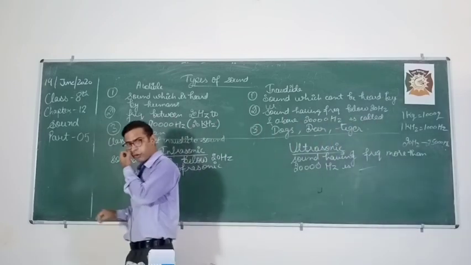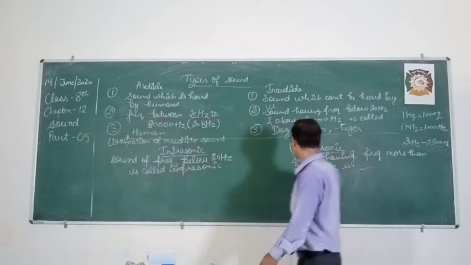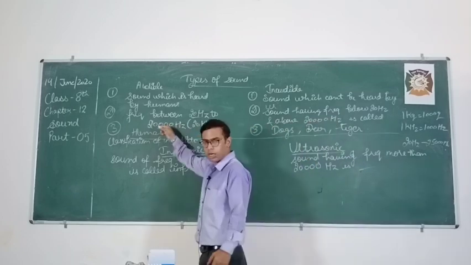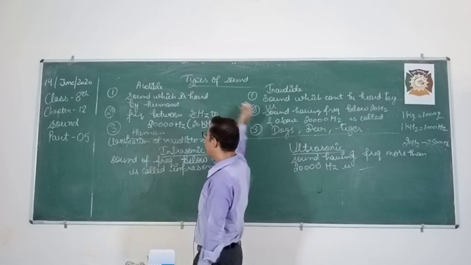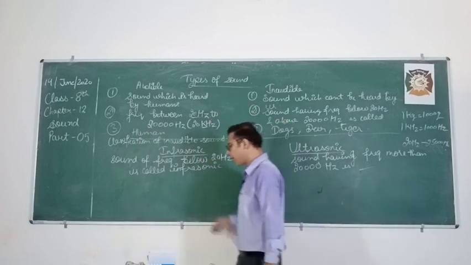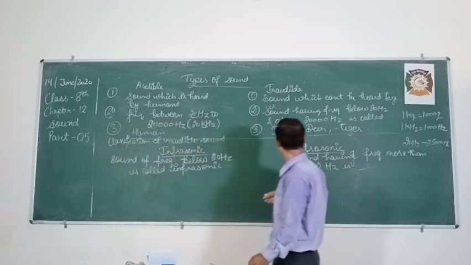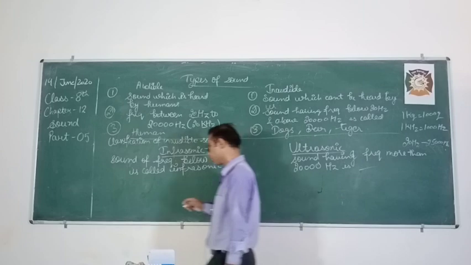So sound having frequency less than 20 hertz is called infrasonic, and sound having frequency more than 20,000 hertz is called ultrasonic sound. Below is infrasonic, above is ultrasonic. There are some animals which can hear infrasonic sound, and some animals which can hear and produce ultrasonic sounds.